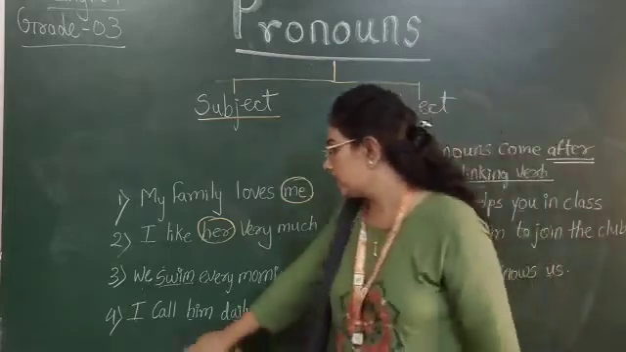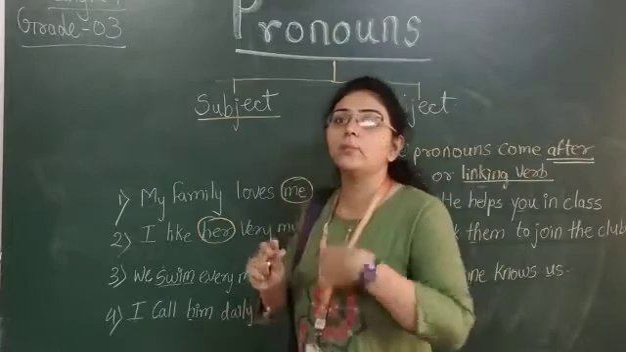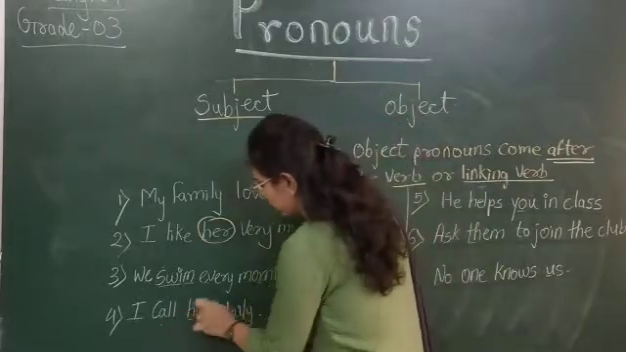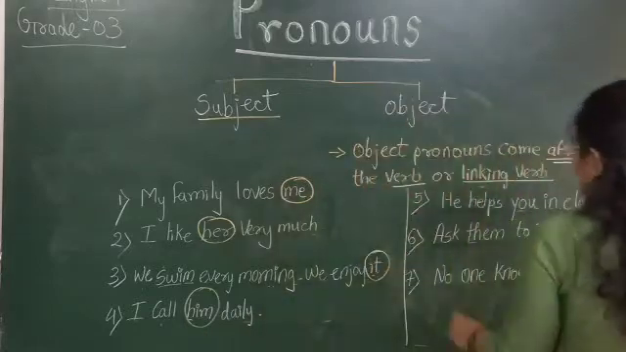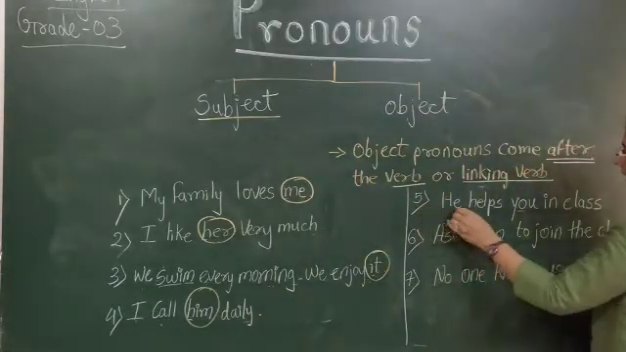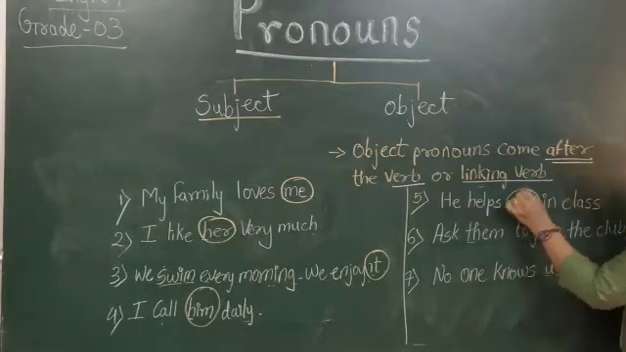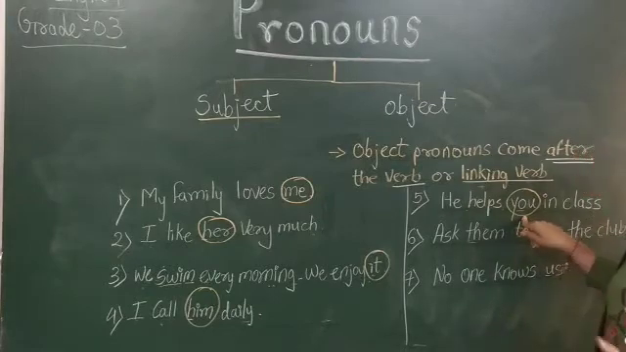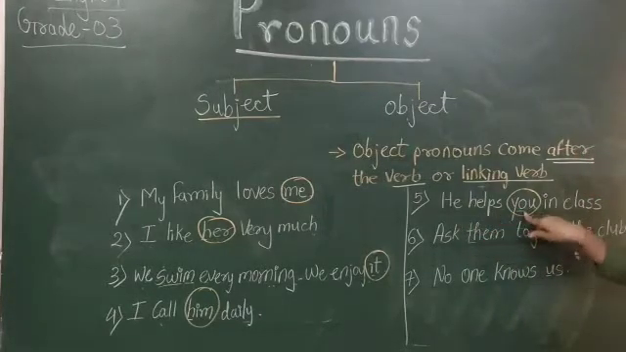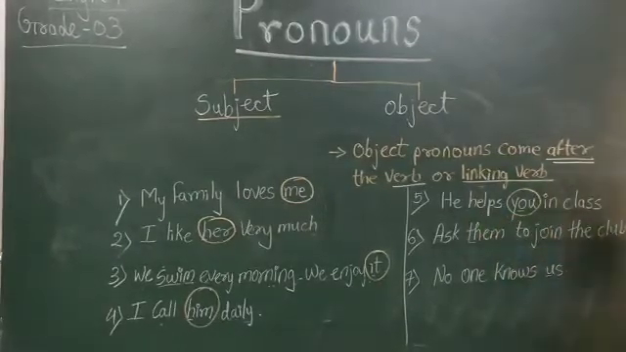Now fourth is I call him daily. Means call. वो उसे बुला रहा है. So call is the verb and him is the object pronoun in the sentence. Fifth sentence is he helps you in class. Help is the verb. You means here again they have talked about one person. So you is the object pronoun with the helping verb helps.